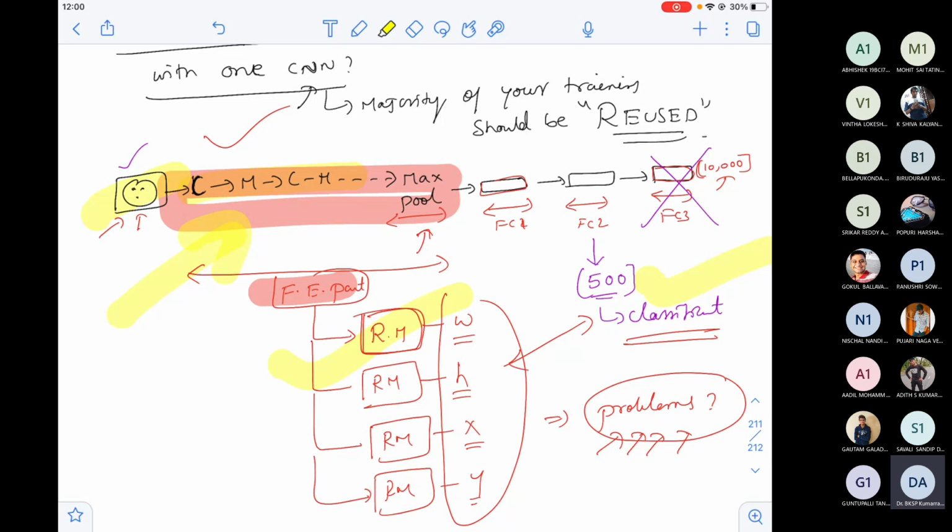But what is the next thing? Can we directly go for the deployment? Can we write the code? No, there are certain problems that we have to handle. Then we'll jump to the next level of evolution of our thought process.